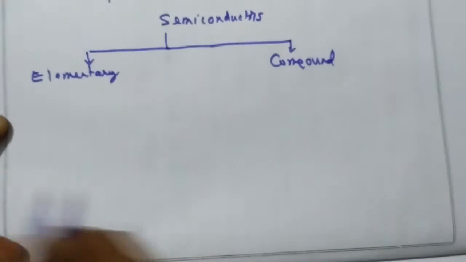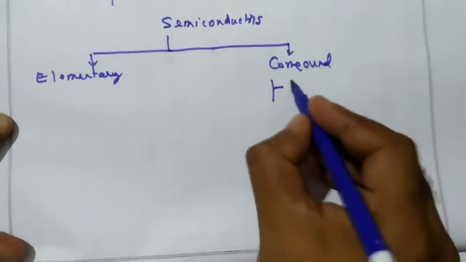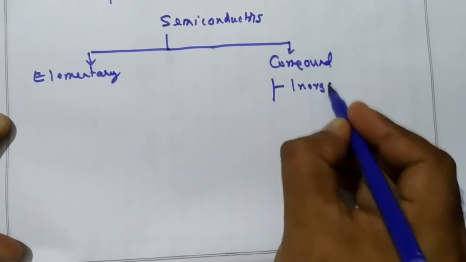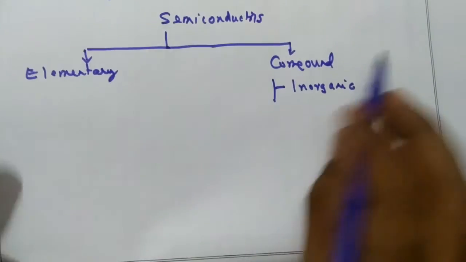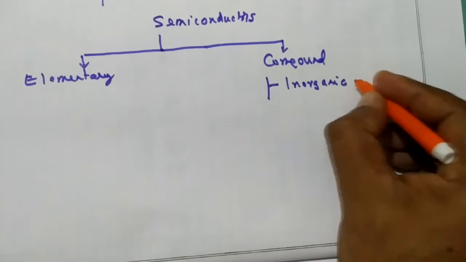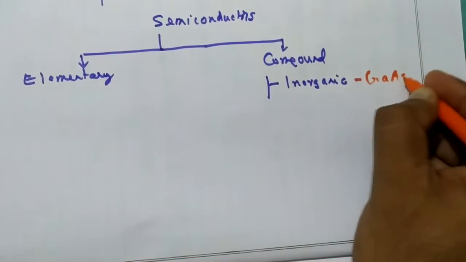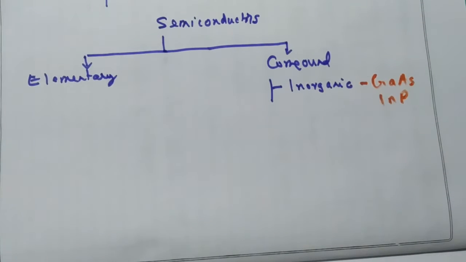Now there are three types of compound semiconductors. One is called inorganic semiconductors. Example is gallium arsenide, indium phosphide, etc. This is an example for inorganic semiconductors.